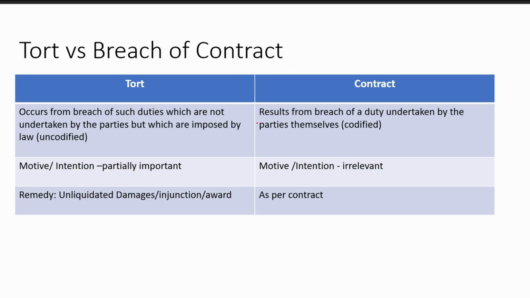Tort versus breach of contract. Here, both of them are private wrongs. The major difference is that tort occurs from breach of duties which are not undertaken by the parties but are imposed on them by the law. And in contract, it's a breach of duty undertaken by the parties themselves. There is a contract between both the parties which clearly mentions what would happen if any of the involved members do not do their duty or something that is expected of them.